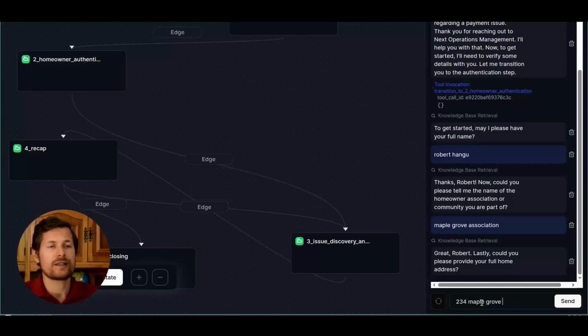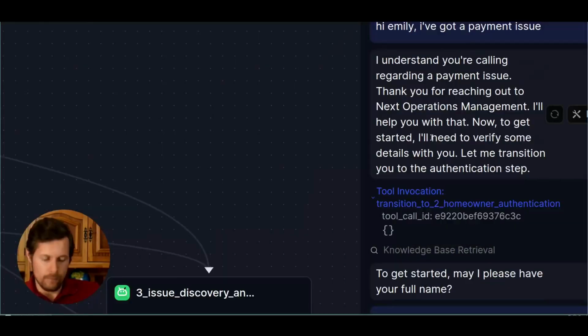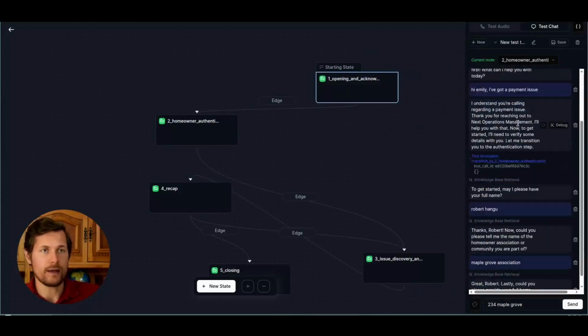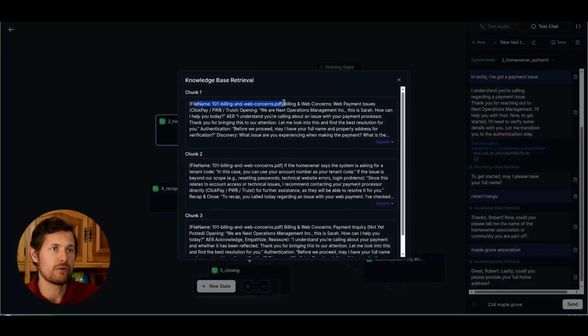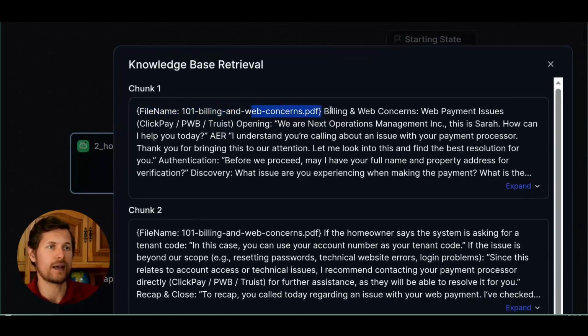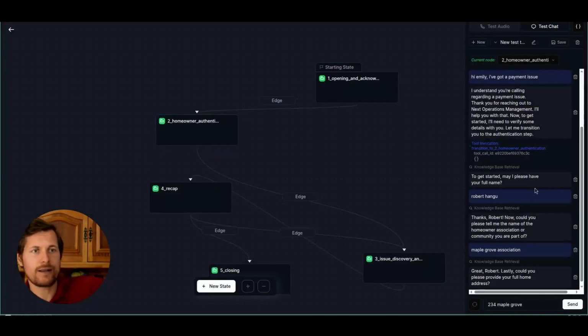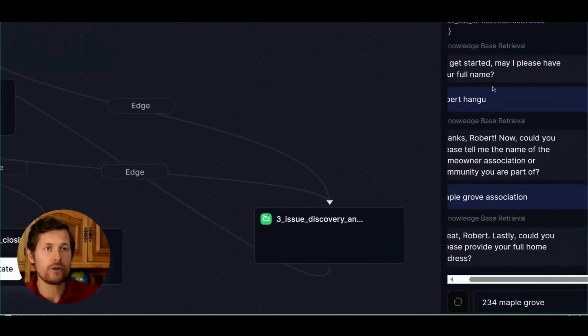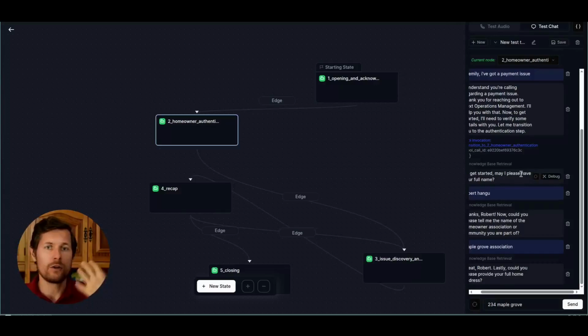We see that at each step, it retrieves information from the knowledge base, even though this is not needed now, but it was in the very first step over here where I said, okay, I've got a payment problem. So then I click here and it shows me the document, exactly the right document, 101 billing and web. So it will fetch information from there, which is good. But then in the next steps, it actually doesn't need it, but it still does so. When you configure such a system with a RAG knowledge database, it will always look for information that it might find there and always check against the query that you ask it in order to see, does it need it or not? This is just how these systems work.